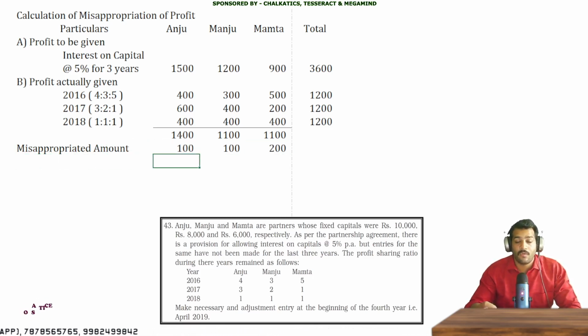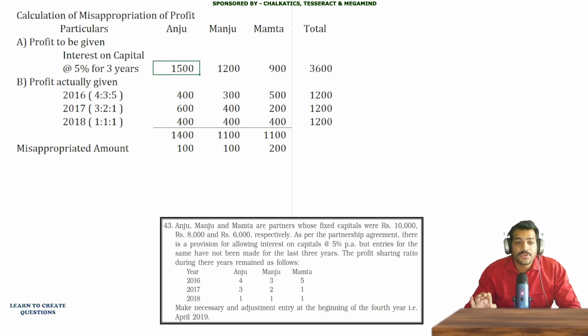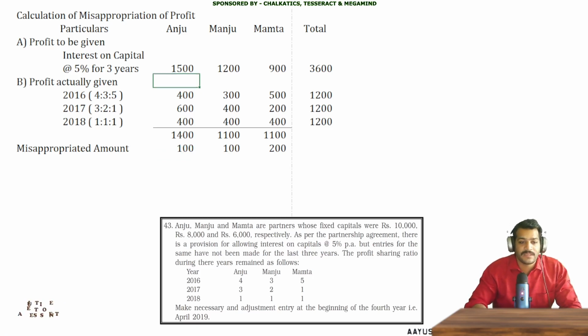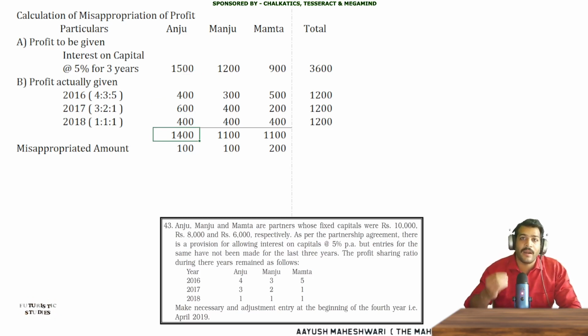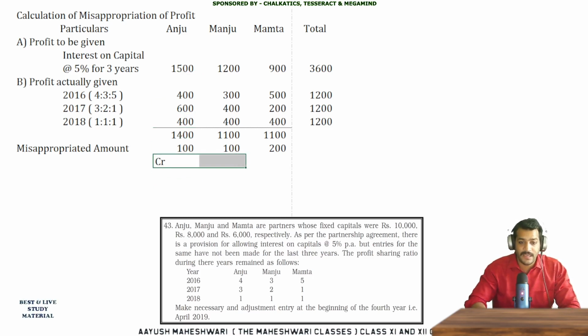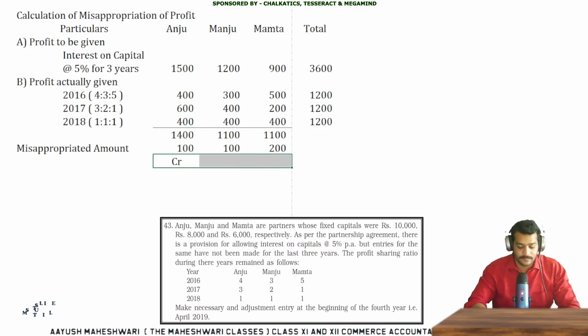Now see what the difference is and how the difference will be treated. Let's consider. Anju should be given 1,500 rupees, but she has been given 1,400 rupees only. We need to give 100 rupees more to Anju. That means Anju's capital account must be credited.